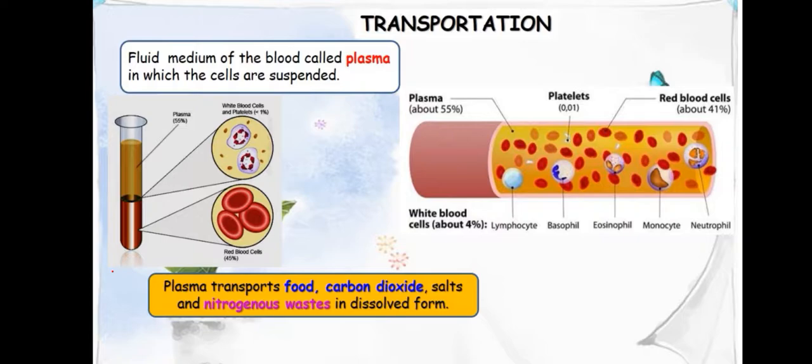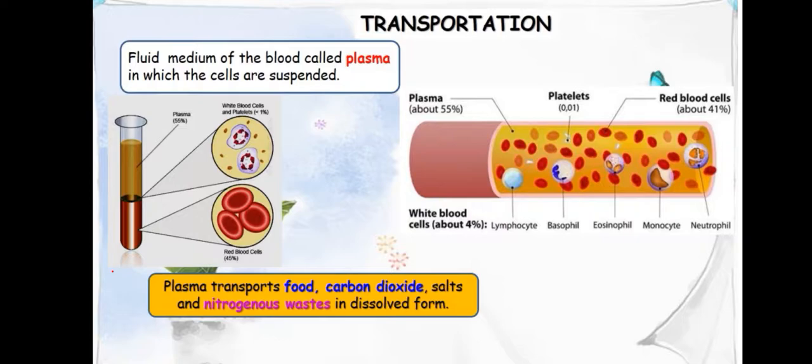The plasma helps to transport food, carbon dioxide, salt and nitrogenous waste in a dissolved form. Those things are dissolved in plasma and transported by the plasma. And oxygen is carried by the RBCs, red blood corpuscles.